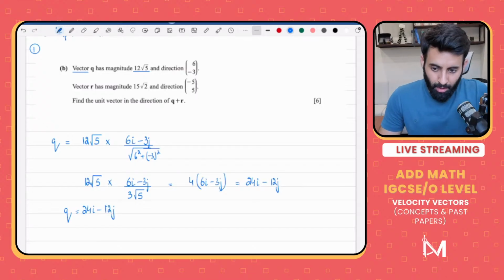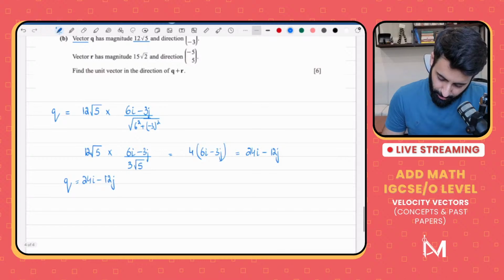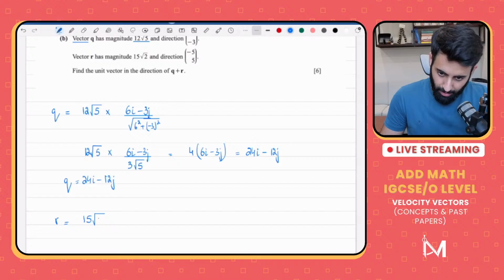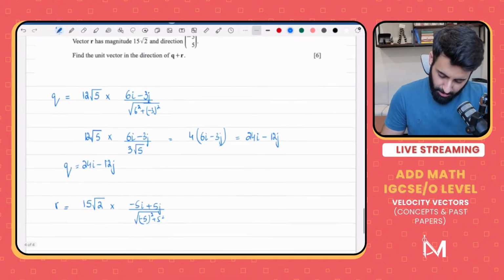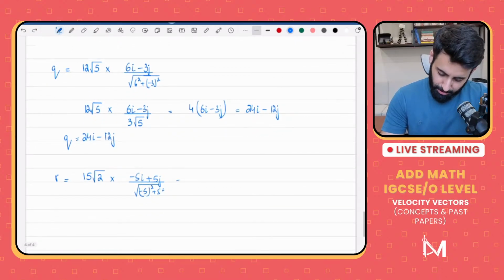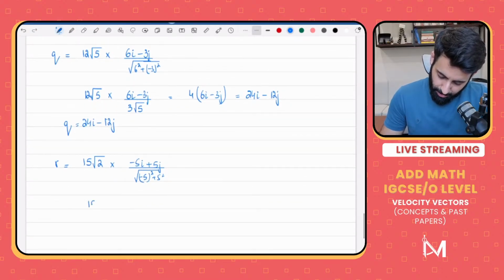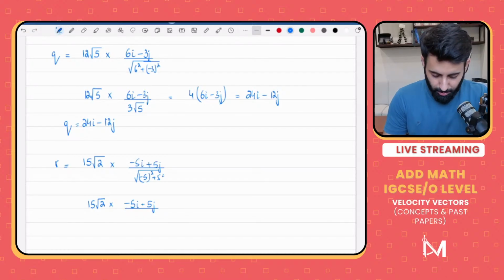Okay. Now let's focus on r. So we will find out the vector r the exact same way. We will take its magnitude and then we will multiply it by the unit vector of the direction vector. So that would be minus 5i plus 5j divided by square root of 5 squared plus 5 squared. Basically minus 5 squared, but the minus becomes irrelevant anyway. Okay, so what does this become? Let's see what this becomes. So this will become 15 under root 2 will remain as it is into minus 5i plus 5j will also remain as it is divided by square root of 5 squared plus 5 squared.